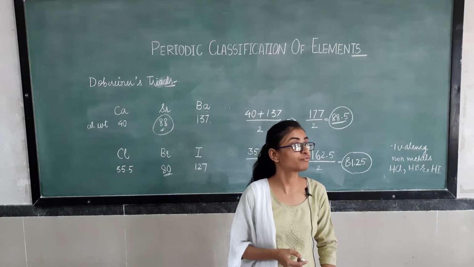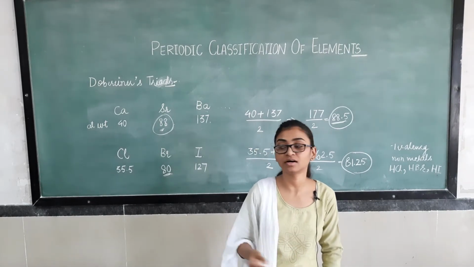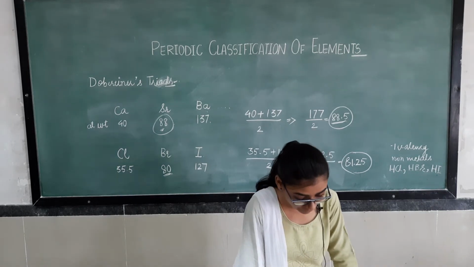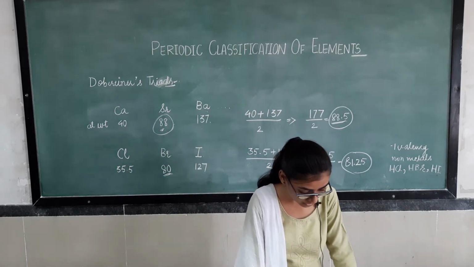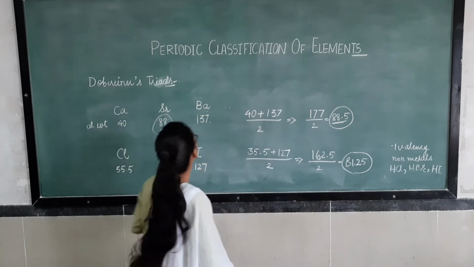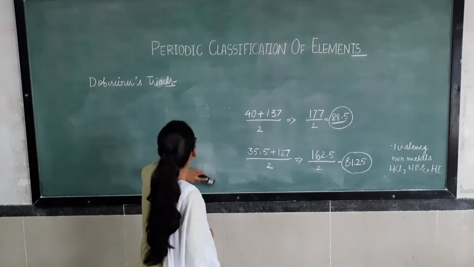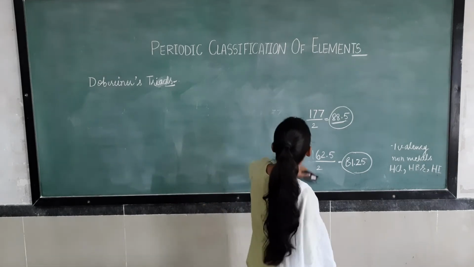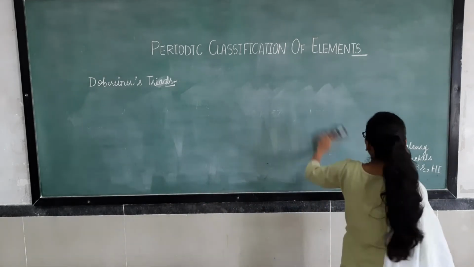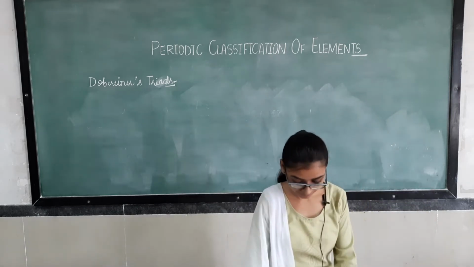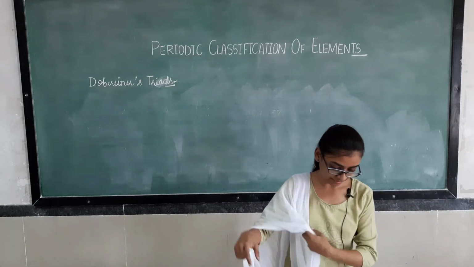But this table also failed. Now we are going to see the failures of Dobereiner's triads.